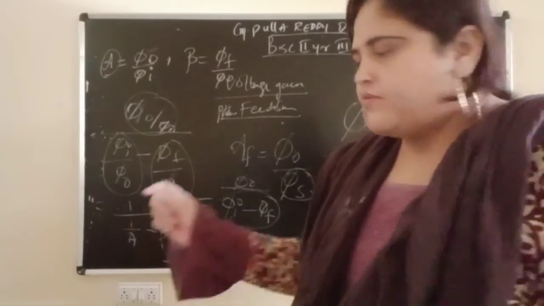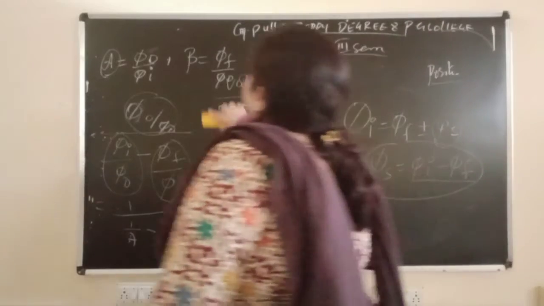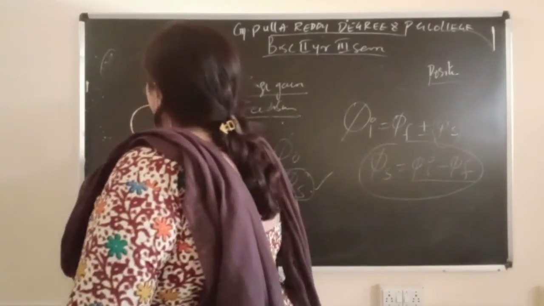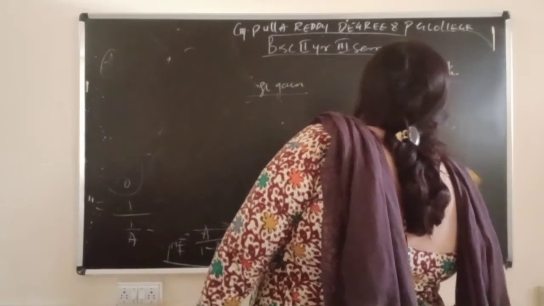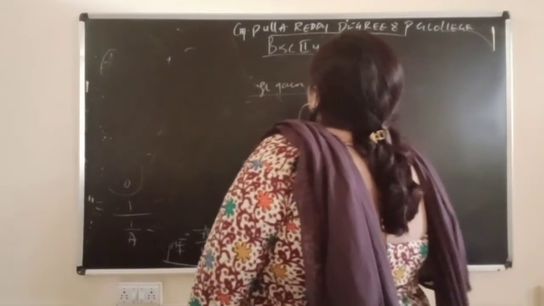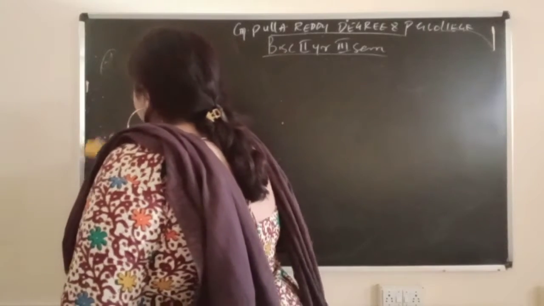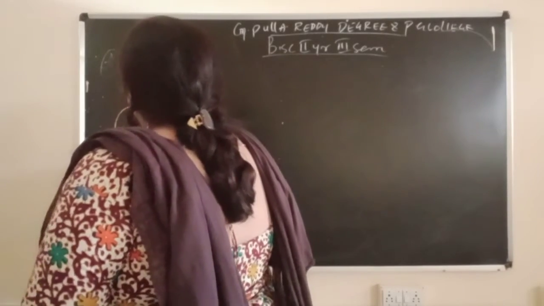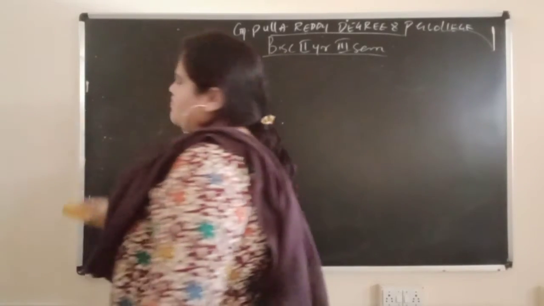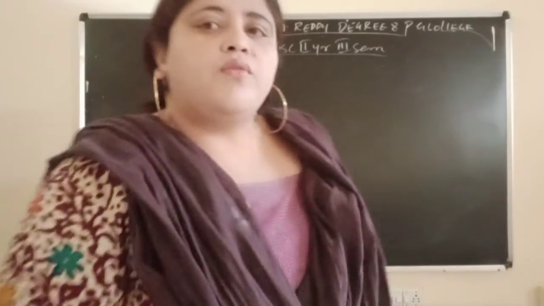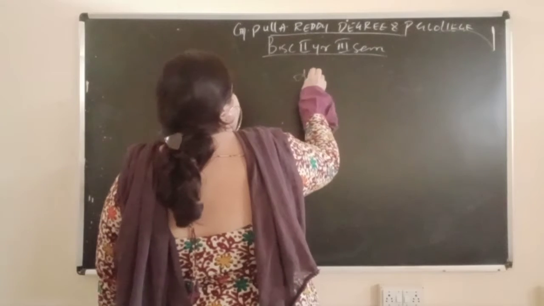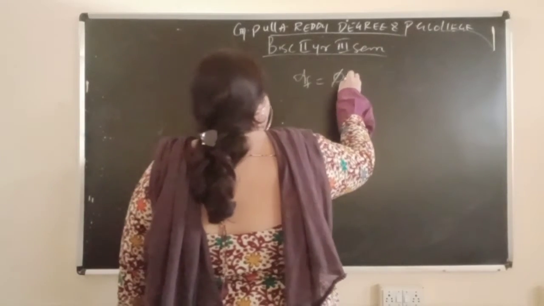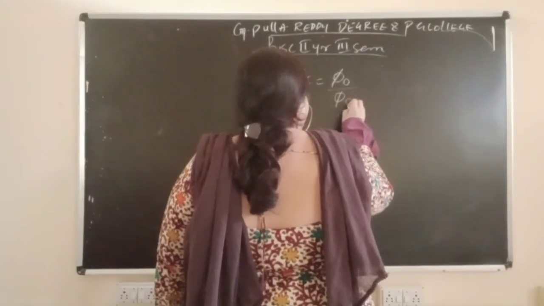Once again, what are the things you should keep in mind for deriving this? You should remember Af equal to phi naught by phi s.